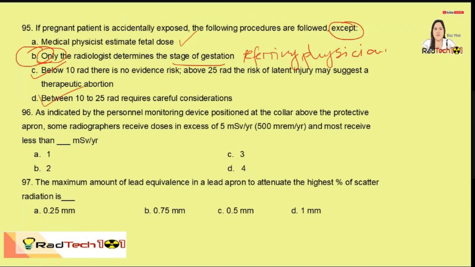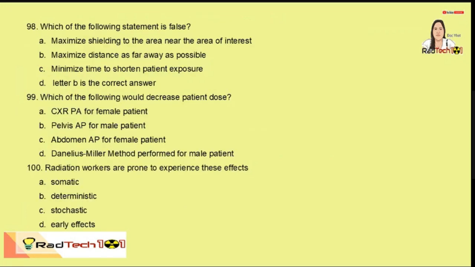96. As indicated by the personnel monitoring device positioned at the collar above or outside the lead apron, some radtechs receive doses in excess of 5 millisievert. So some radtechs exceed 5 millisievert per year, but usually radtechs receive less than 1 millisievert per year. So it is very rare to exceed 5 millisievert per year. The maximum amount of lead equivalence, which I already mentioned earlier, is 1 millimeter. But it is not the most common because it is too heavy.